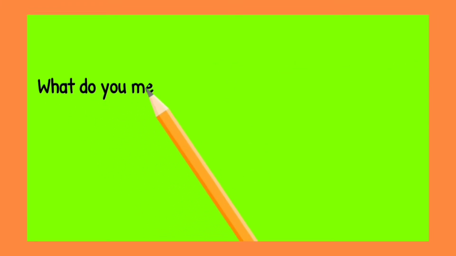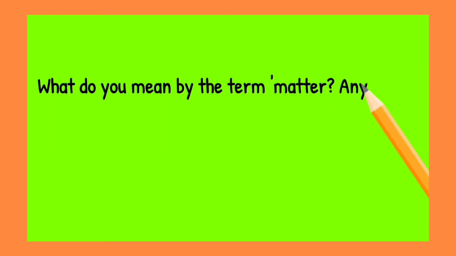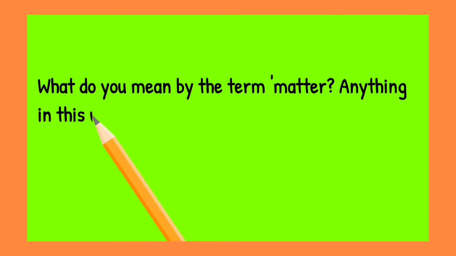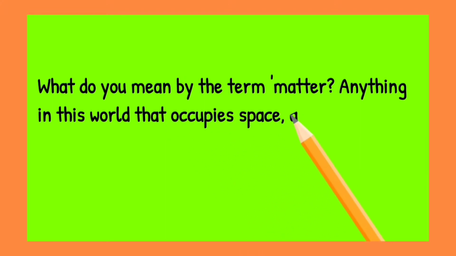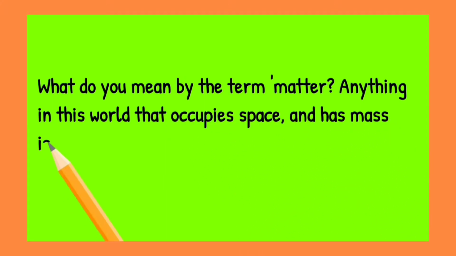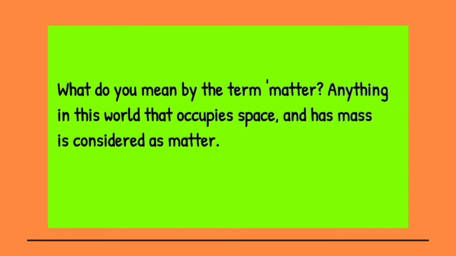So what is the exact definition of matter? In chemistry, anything in this world that occupies space and has mass is considered as matter. It occupies a place, has mass, and has weight. So it is considered as matter.